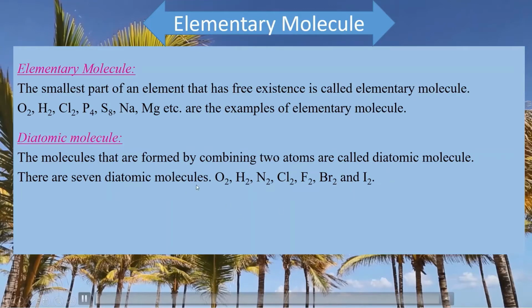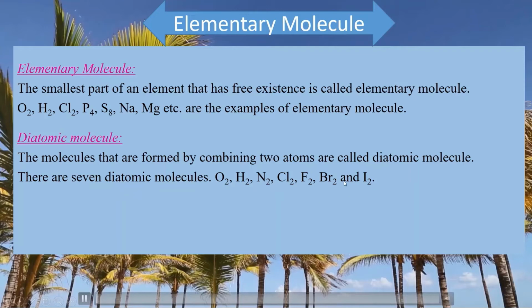There are 7 diatomic molecules: oxygen, hydrogen, nitrogen, chlorine, fluorine, bromine, and iodine. Only these 7 molecules are diatomic. Others, phosphorus has 4 atoms, and sulfur has 8 atoms. There is also another elementary molecule, that is ozone. Do you hear the name of ozone? O3. There are 3 atoms of oxygen present.